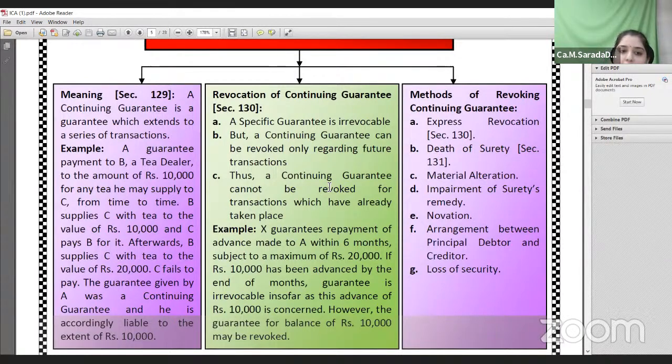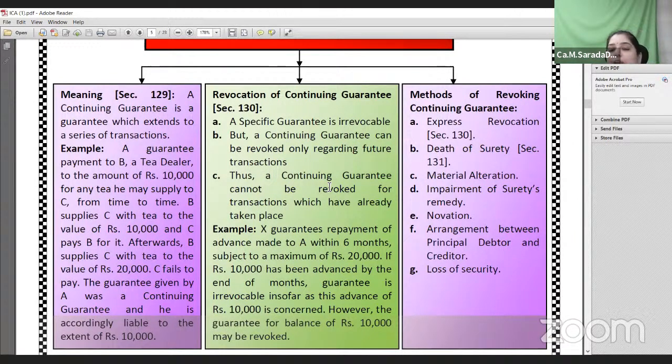Initially, B supplied tea to C up to 10,000 in value, for which payment was made. Afterwards, B supplied C tea of value 20,000, where C fails to make the payment. In such a case, A would be liable only for 10,000, because he had made an express agreement limiting his liability to the extent of 10,000.